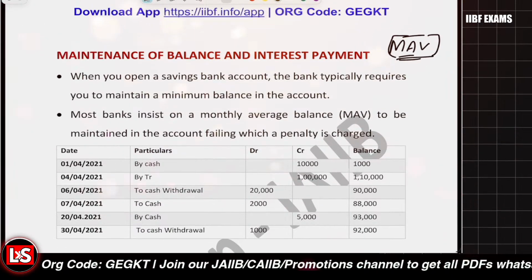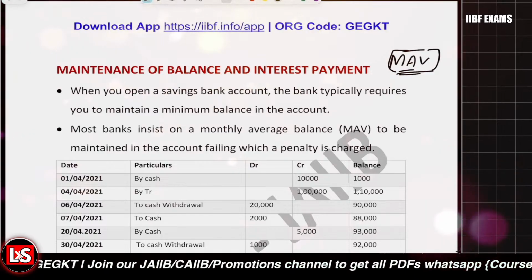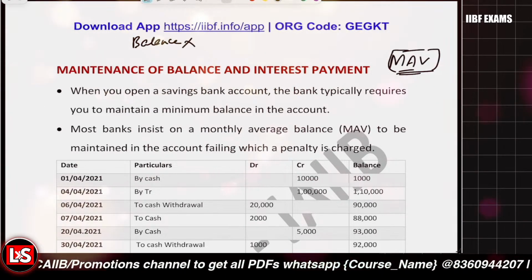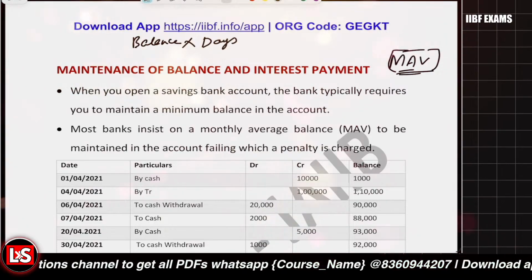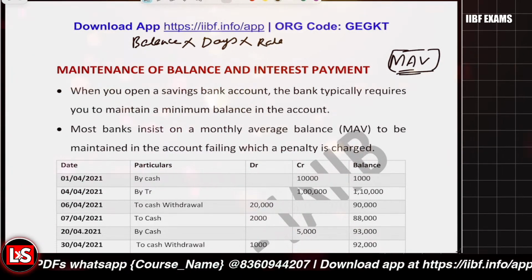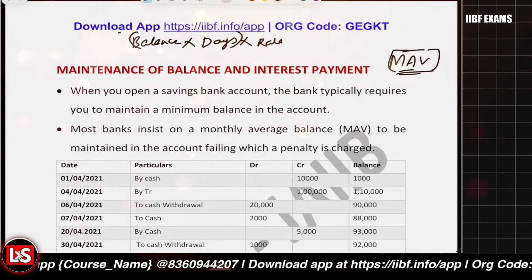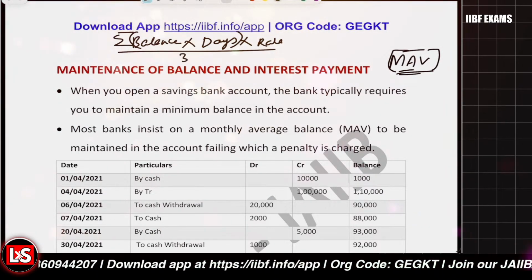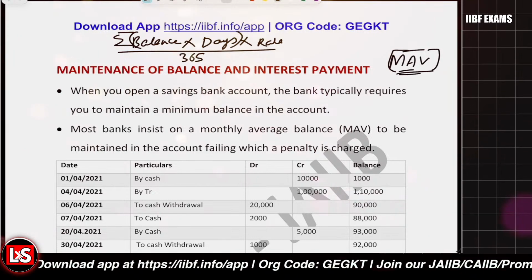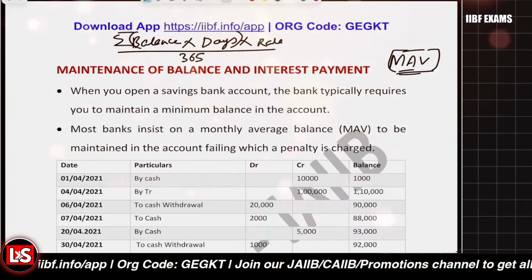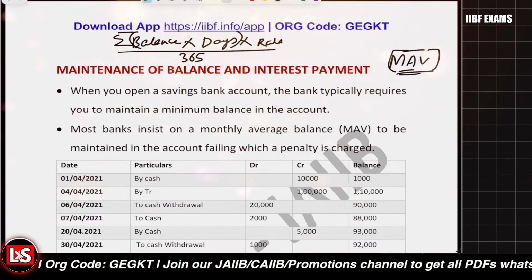It's very easy. You look at the balance, multiply it by the days, and sum these products for the complete month, multiply by the rate, and divide by 365. This is the formula for the interest calculation.